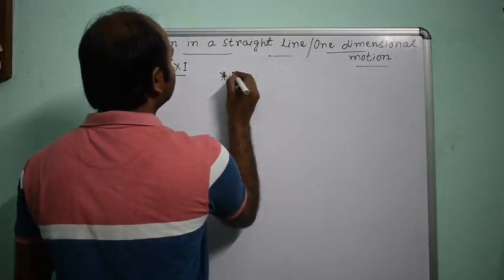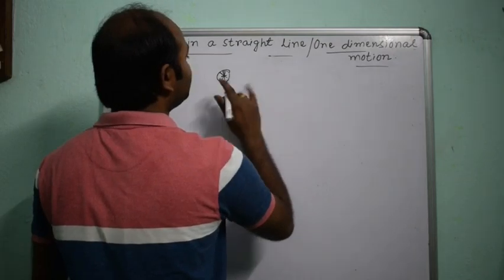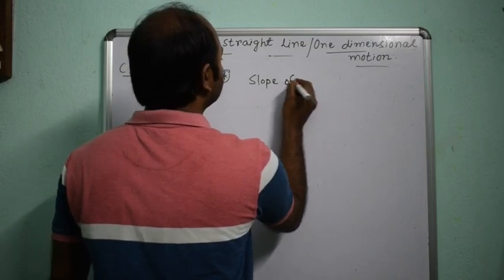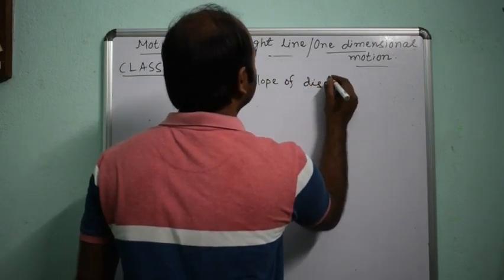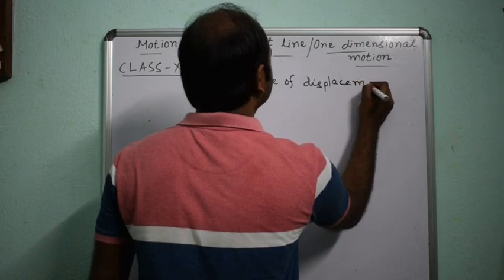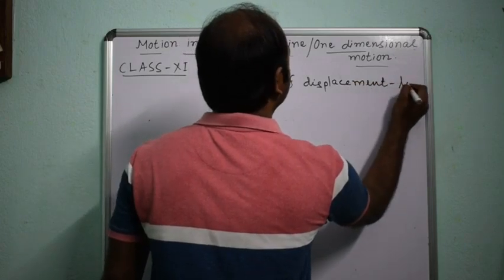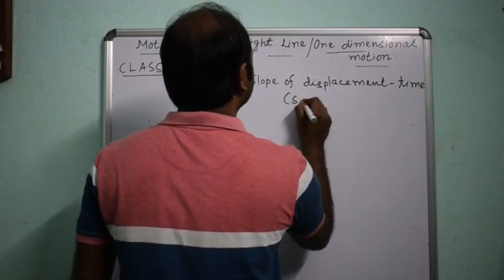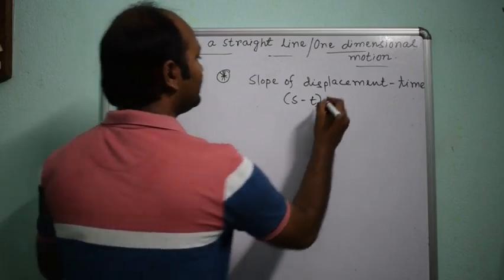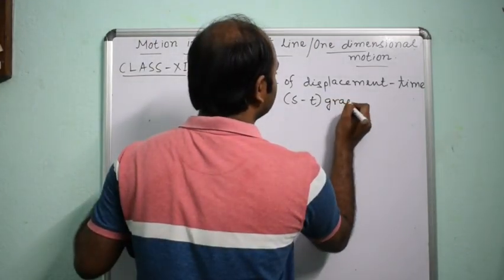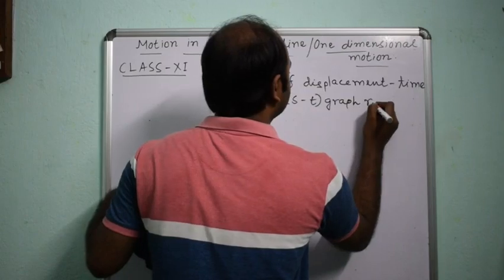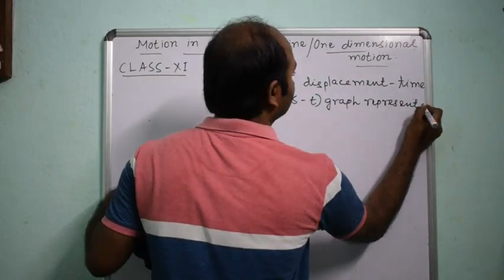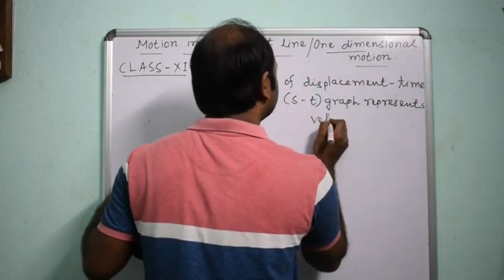So you can note down: slope of displacement-time, that is ST graph, represents velocity.